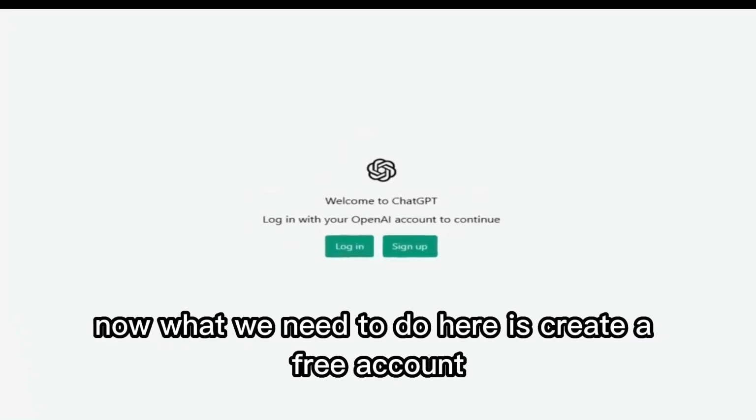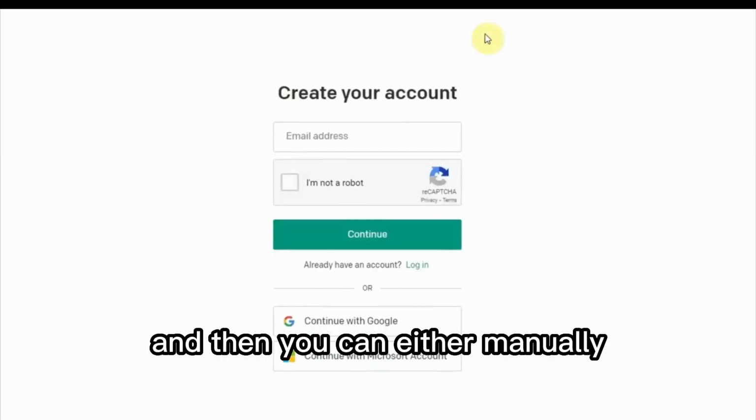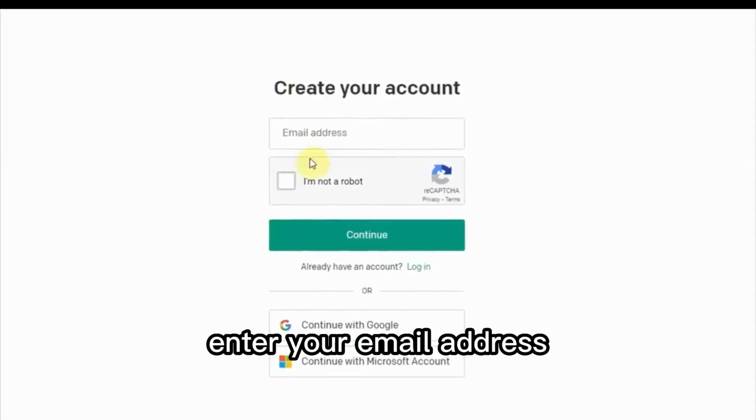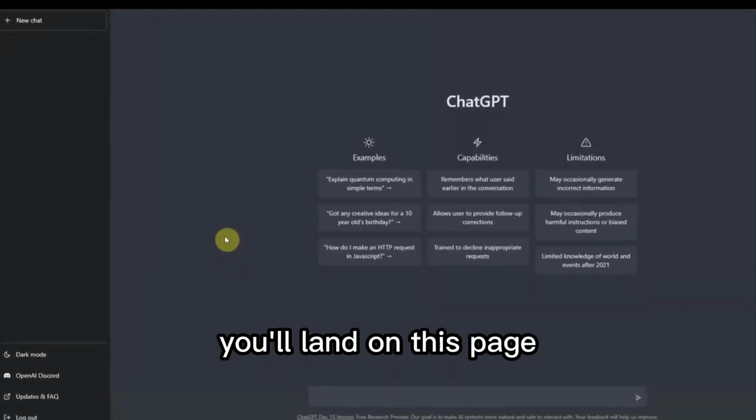Now what we need to do here is create a free account. To do so, just click on sign up, and then you can either manually enter your email address or choose to continue with Google. After signing up, you'll land on this page.